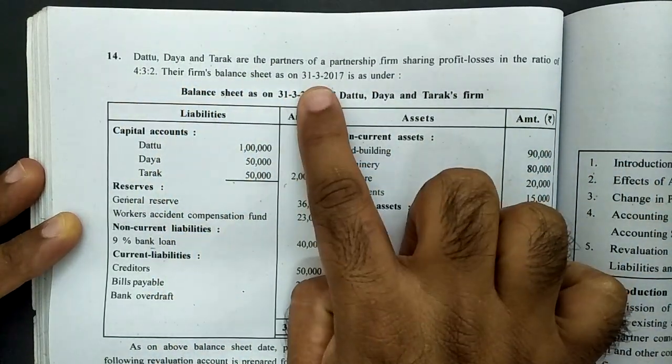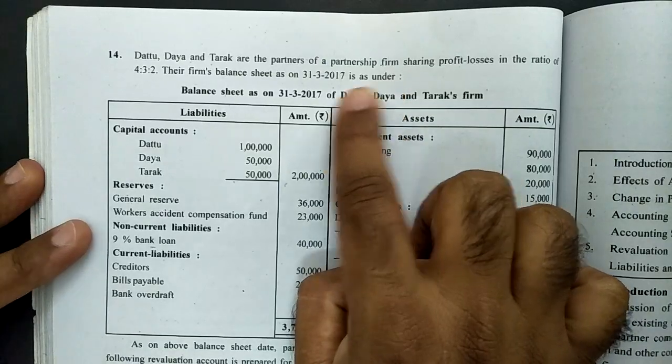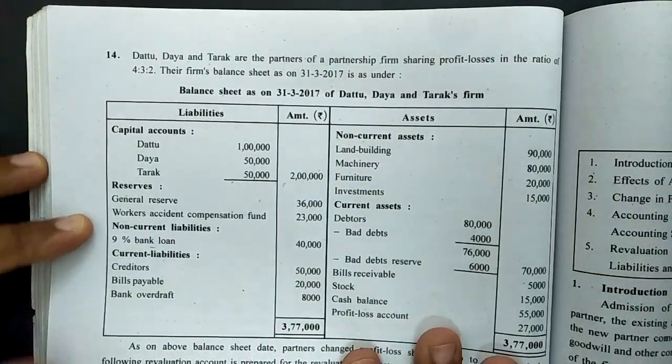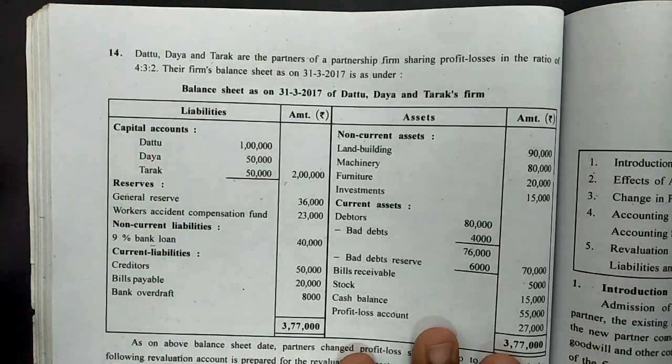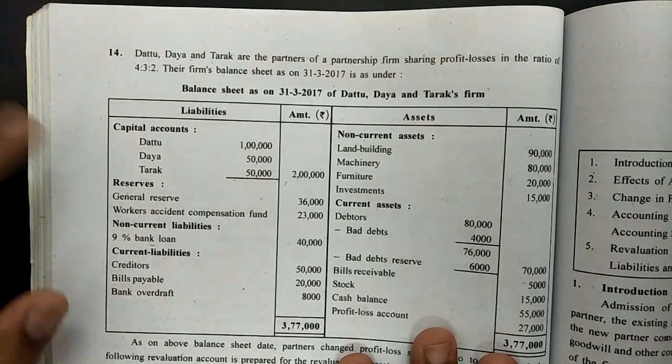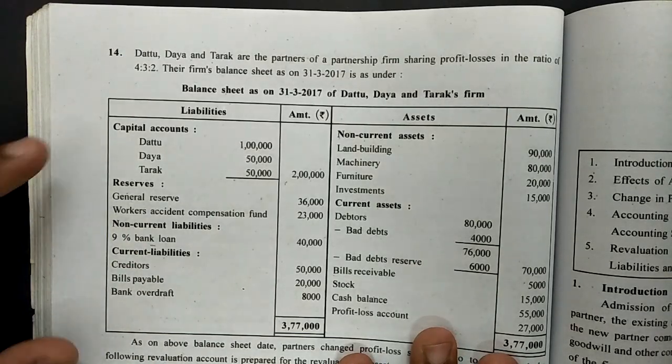Their firm's balance sheet as on 31st March 17 was provided. Then in the balance sheet there were capital balances 1,50,000, 50,000. No clarification is given about fixed or fluctuating, so we have to assume it as fluctuating. As such, current account balances are not given, so it implies the fluctuating capital method.